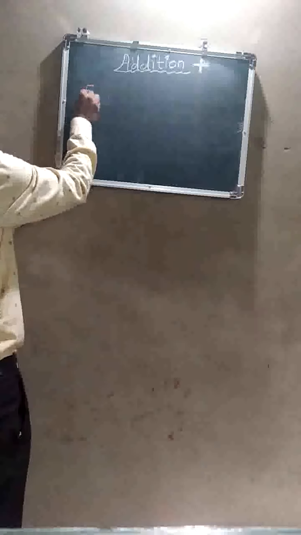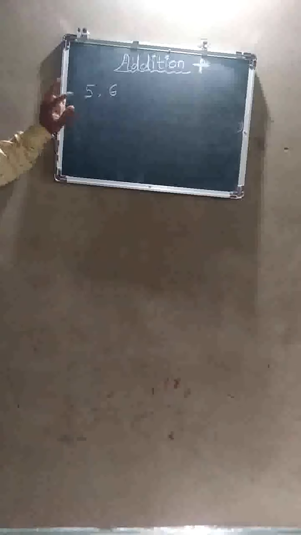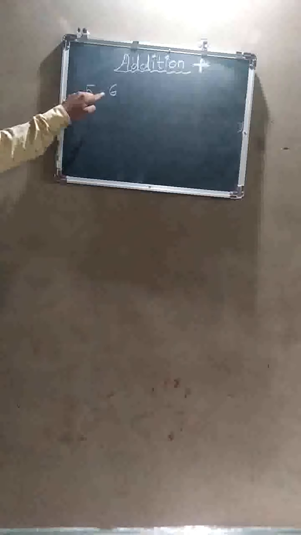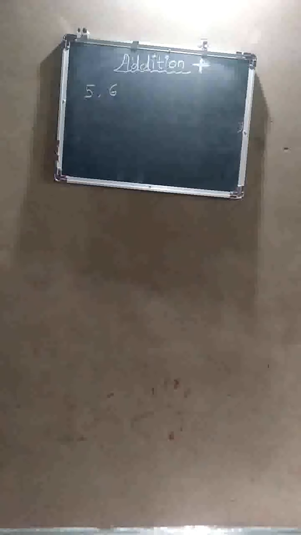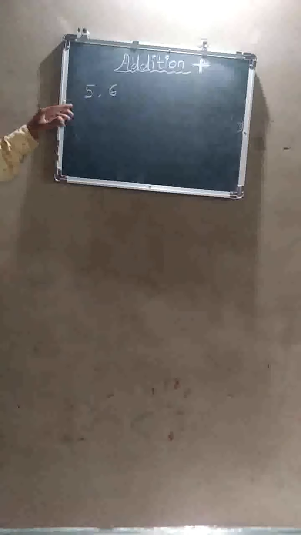Suppose I have 5 mangoes and my brother has 6 mangoes. I have not drawn a picture here, it takes a little time, but I am giving the example of mangoes. I have 5 mangoes and my sister has 6 mangoes. Both have different numbers of mangoes. I kept my mangoes in my one box. In my box, and on that side my sister has kept hers.